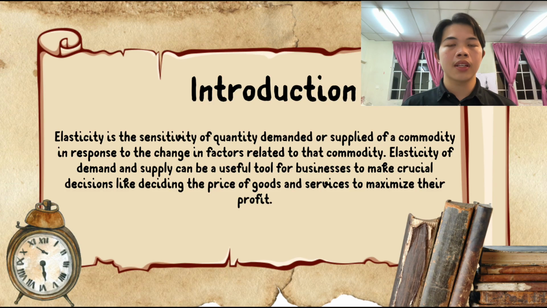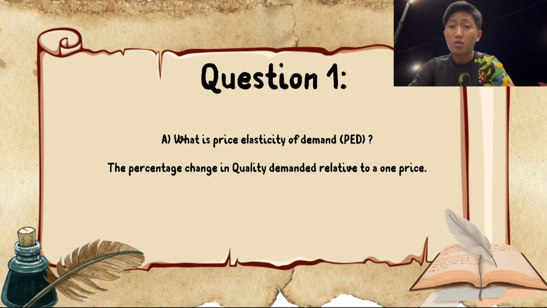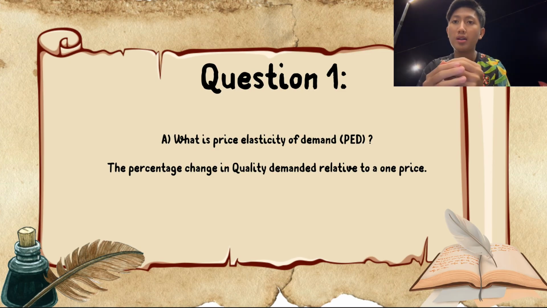And the scenario for this topic is Malaysia automobile manufacturers' pricing strategy. So let's go to the first question, which is: what is price elasticity of demand? The answer is, price elasticity of demand is the percentage change in quantity demanded relative to a one percent change in price.